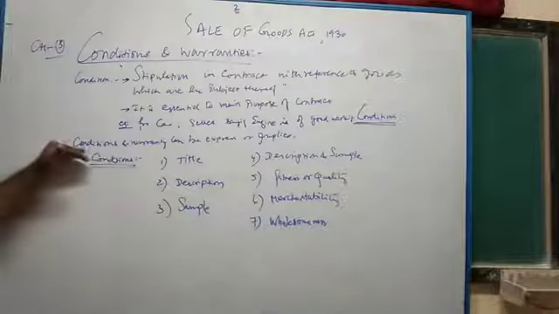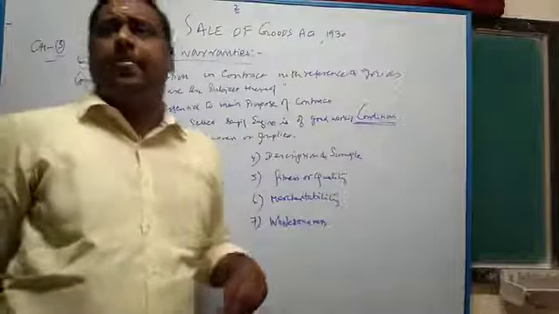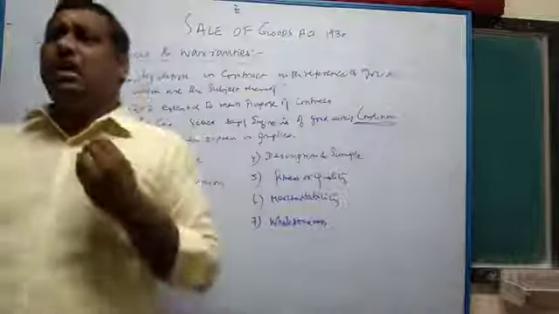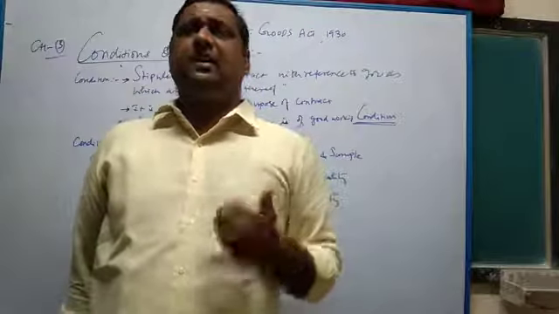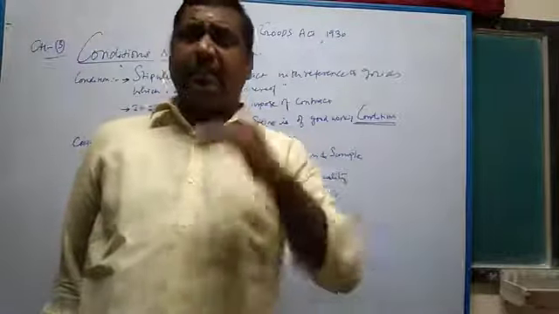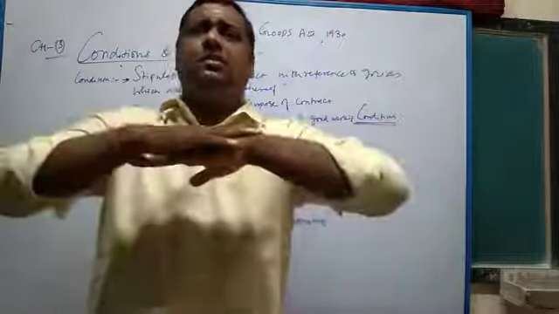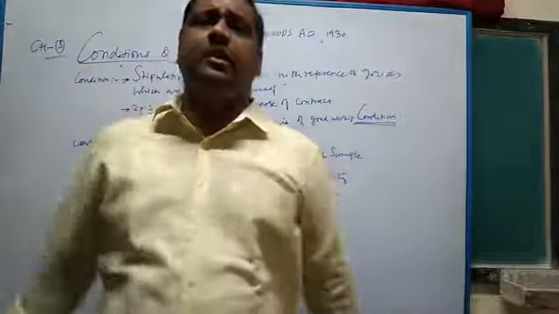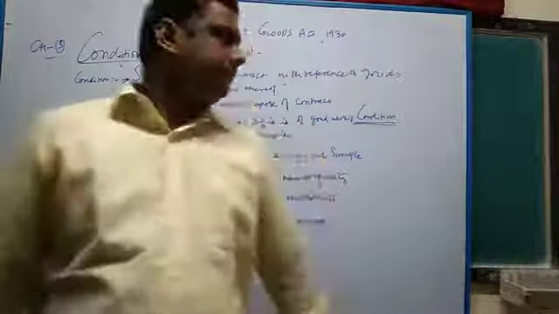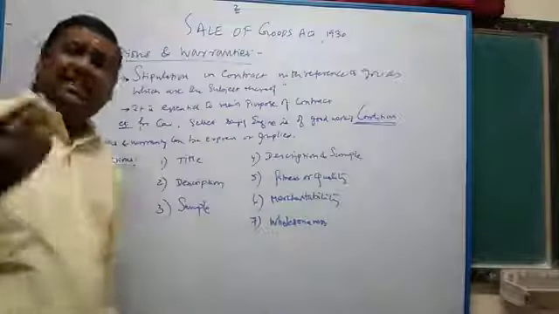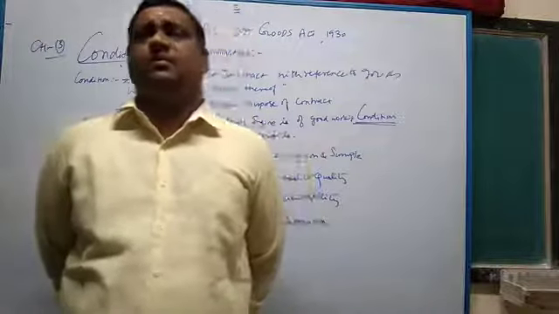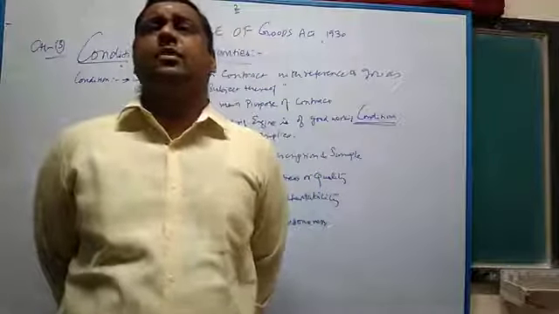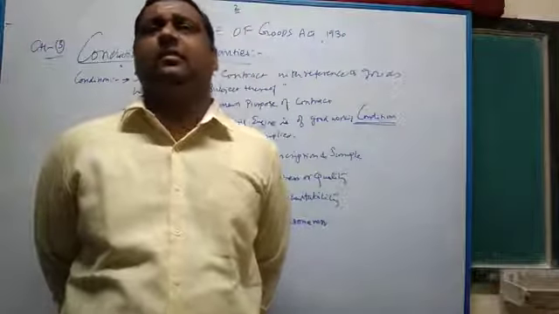Now, conditions and warranties. What is a warranty? A warranty is always secondary to the condition. It is supplementary to the condition. That which supplements, that which supports the condition is called a warranty. The best example is sales and services. Sale of a computer is a condition, whereas services of computer parts and accessories is a warranty.